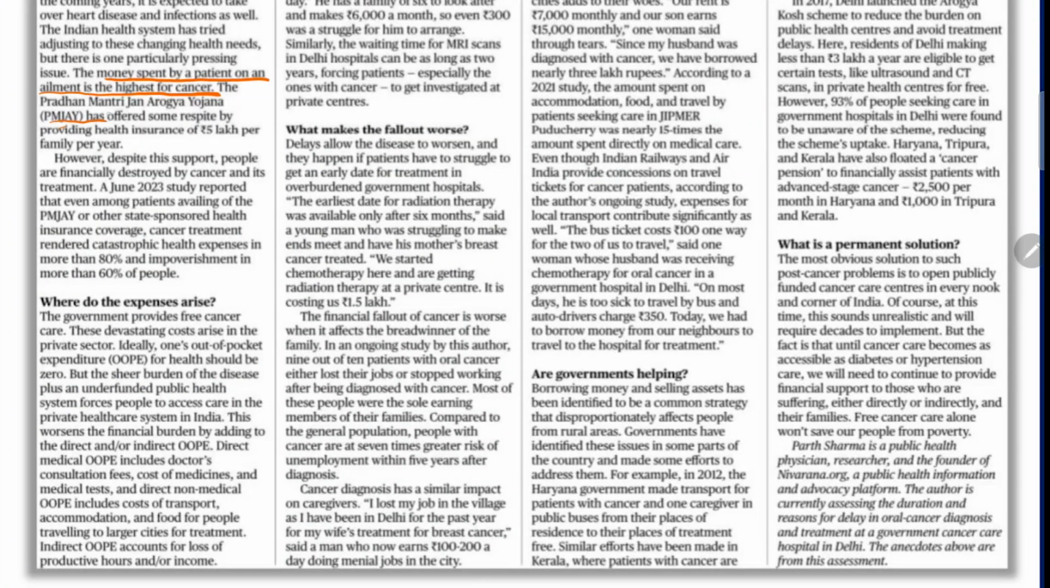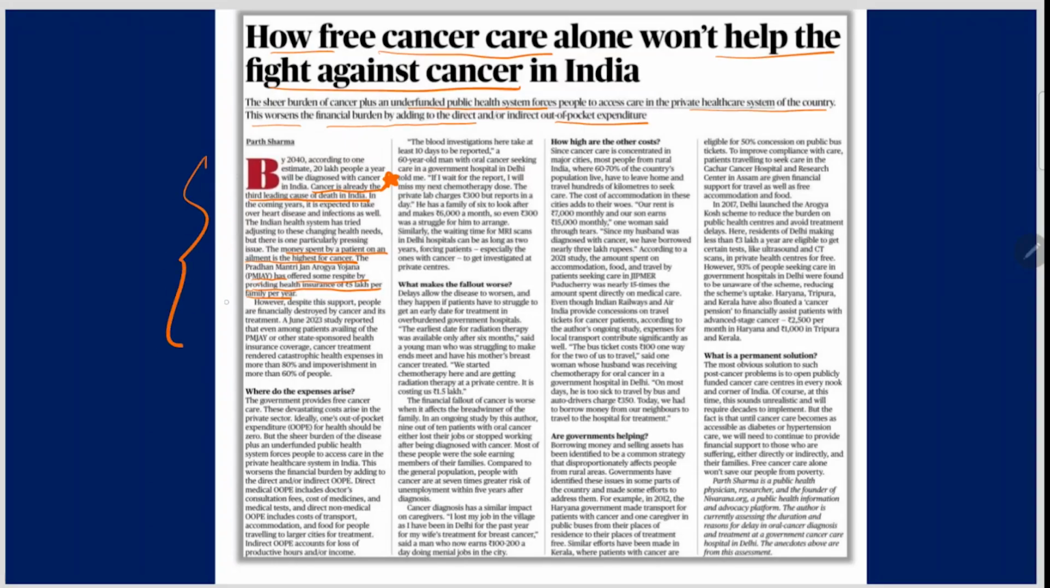And Pradhan Mantri Jan Arogya Yojana offered some respite by providing health insurance of rupees 5 lakh per family per year. So these things you can use in your answers also.